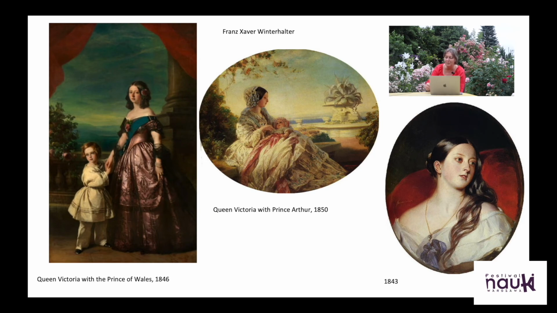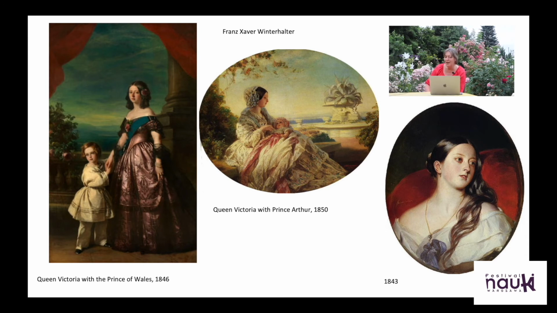Here we have some examples. One, Victoria with the Prince of Wales, future King Edward VII. Another one with one of her younger sons. It looks like she's breastfeeding, which she never did in real life. And the so-called secret portrait, which was very private, which was a gift from Victoria to Prince Albert, and it shows her in the most sexy pose you can imagine in the Victorian epoch.